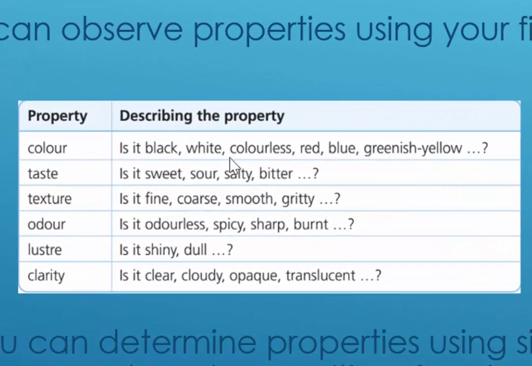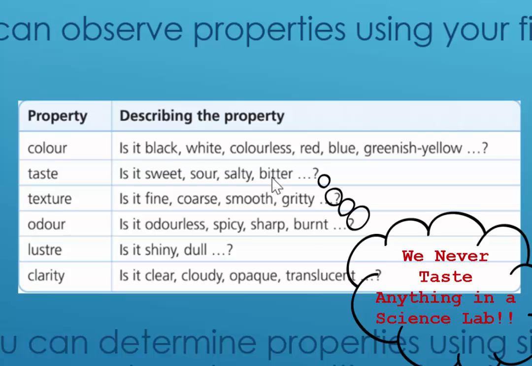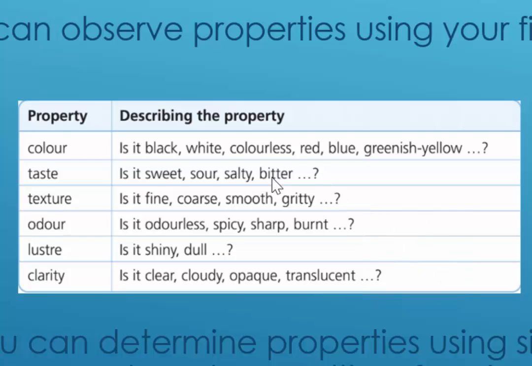So color, is it black, white, colorless, red, blue, greenish, yellow? Taste, is it sweet, sour, salty, bitter? Again, warning, we don't taste anything in science lab. Texture, fine, coarse, smooth, gritty. Odor, is it odorless, spicy, sharp, burnt? Luster is how shiny it is. Is it very shiny or is it dull? And clarity is whether or not it's see-through, whether it's cloudy, opaque, meaning you can't see through it, or translucent, which means it's kind of see-through.